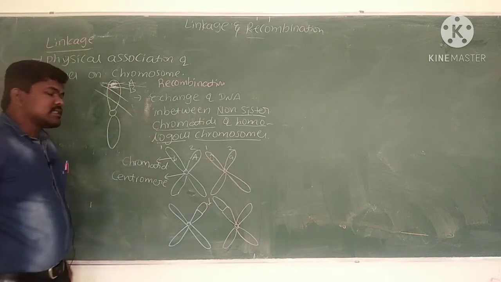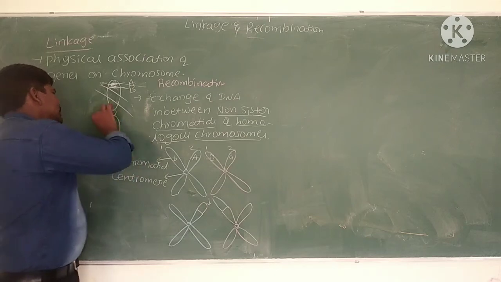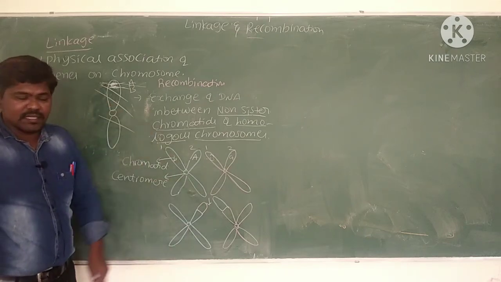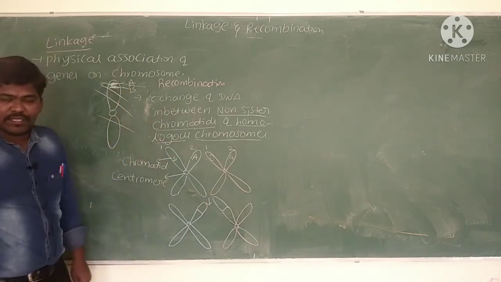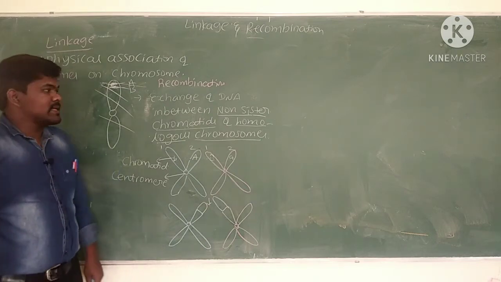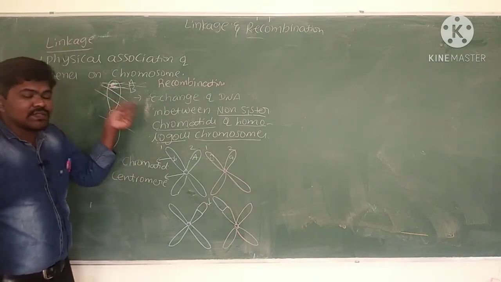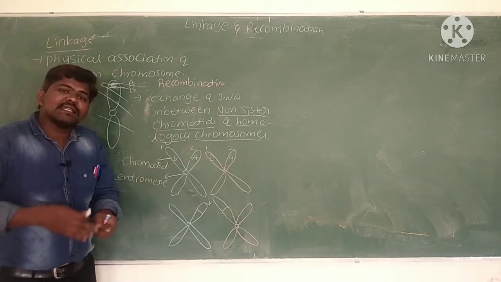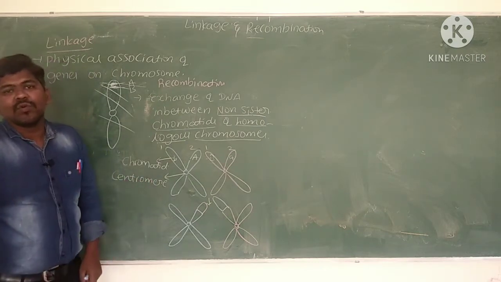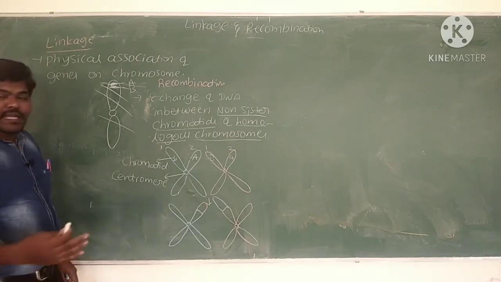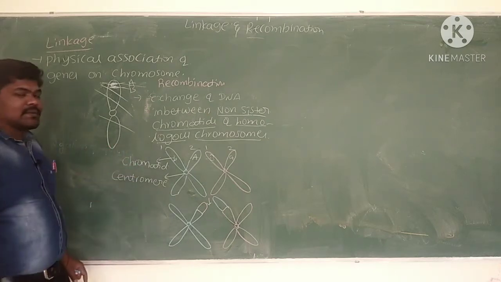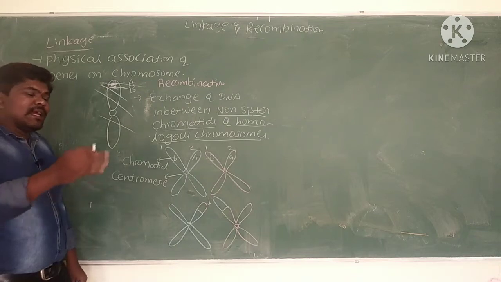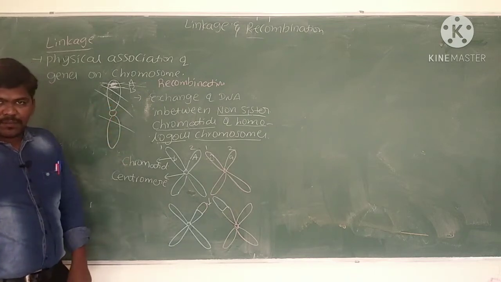That is called linkage: the physical association of genes in which the linked genes are transferred as they are from parents to offspring. They will not separate. For example, here A and B do not separate.